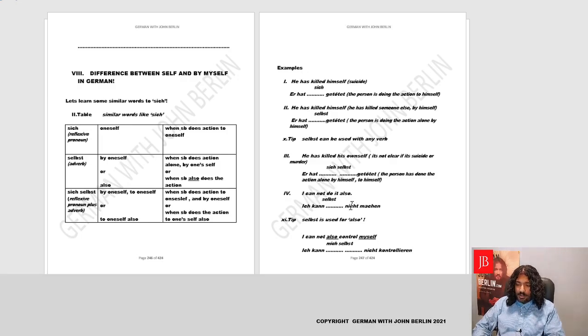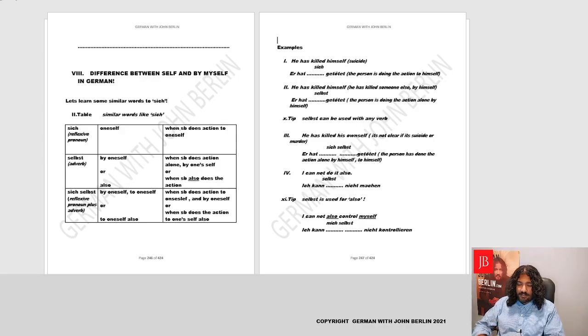Then again, there is the combination sich selbst, where the action happens to oneself, also. I cannot control myself either. Ich kann mich selbst nicht kontrollieren. Wie kannst du dich kontrollieren? Something happened and you're saying to your friend, I can't control myself, so how are you able to control yourself? You are angry and you're just saying it out of anger. So, ich kann mich selbst nicht kontrollieren.